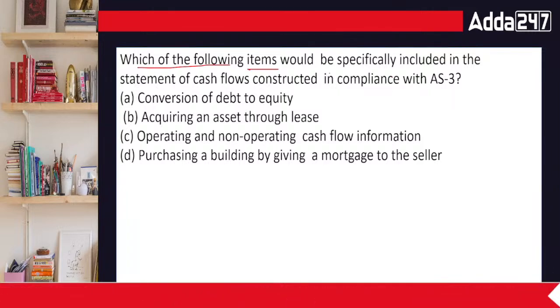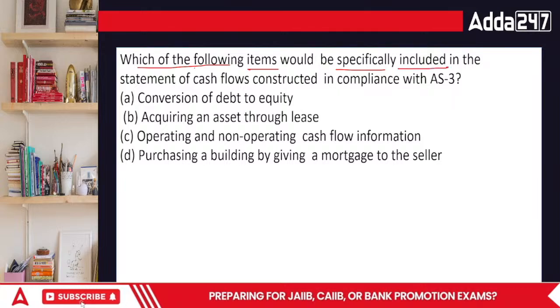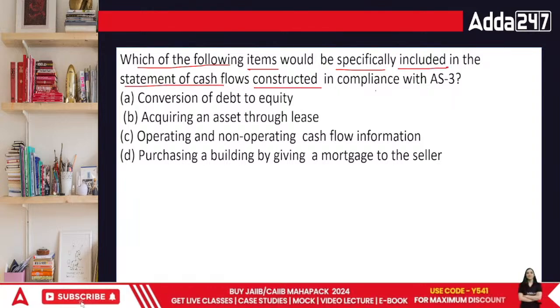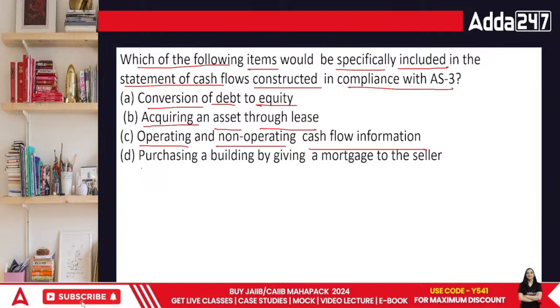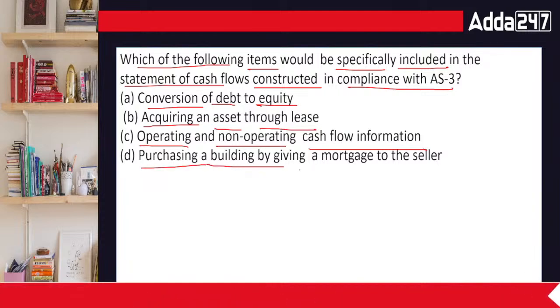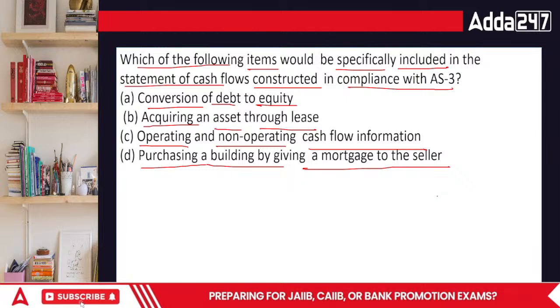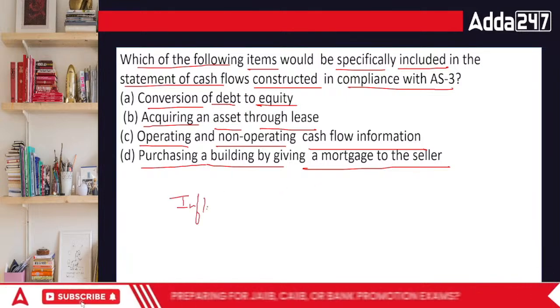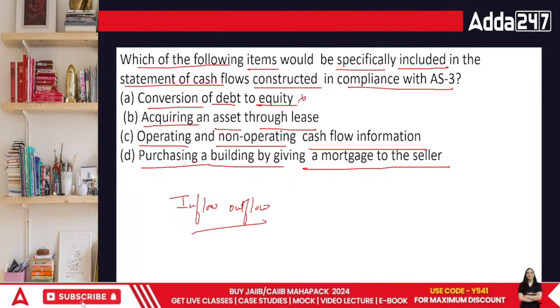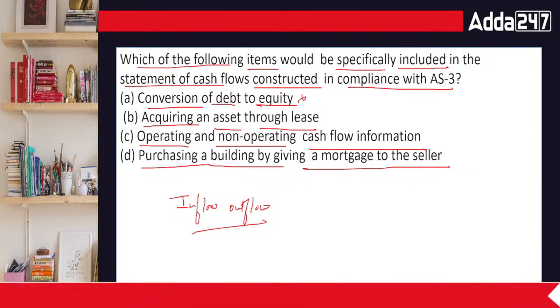Which of the following items would be specifically included in the statement of cash flows constructed in compliance with AS3? Conversion of debt to equity, acquiring an asset through lease, operating and non-operating cash flow information, purchasing a building by giving a mortgage to the seller. Cash flow statement is basically based upon inflow or outflow. Conversion of debt to equity is not part of input or output of cash.